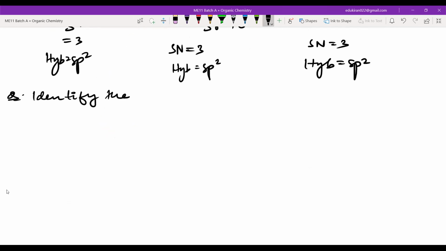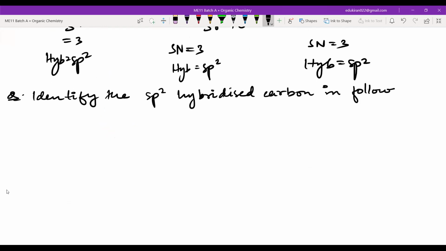Identify the sp2 hybridized carbon in the following. Number 1. I'm writing the bond line structure. Can you identify here? Here you have 1, 2, and 3. Which carbon atom is sp2 hybridized?